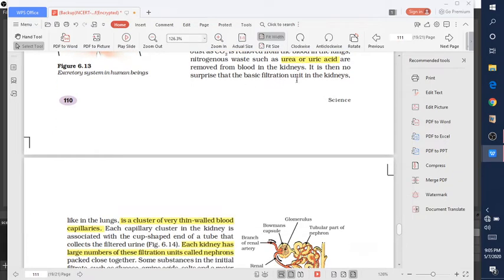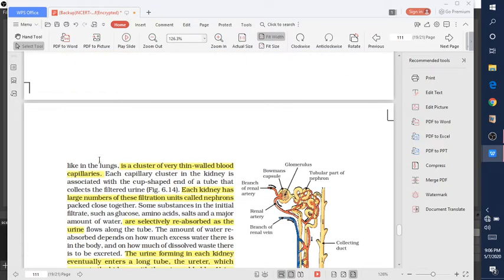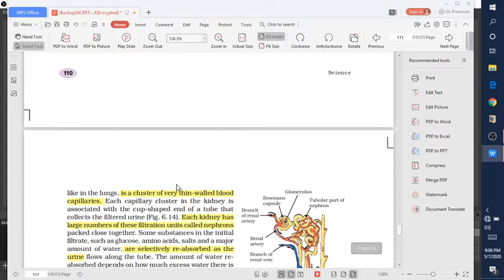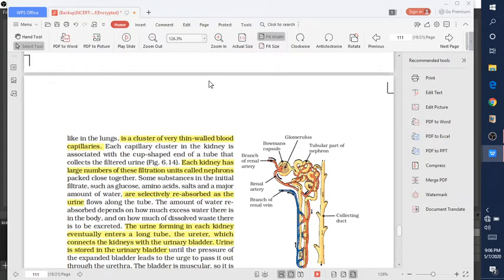Also, there is a basic filtration unit in the kidney, like in the lungs. Just as we remove carbon dioxide from the lungs, in the same way we remove nitrogenous waste from our body by the filtration of blood inside the kidney.